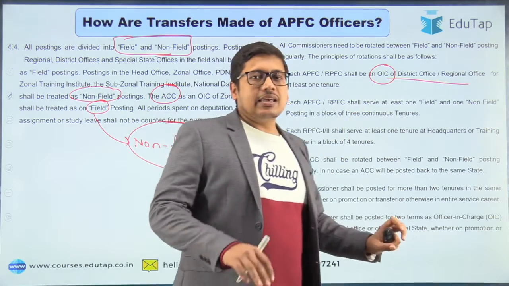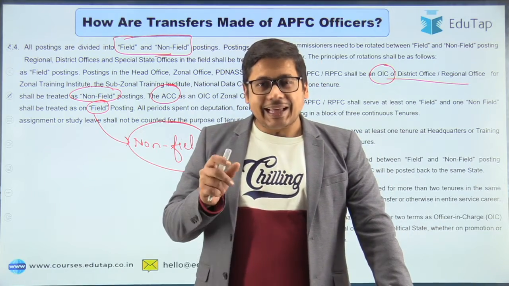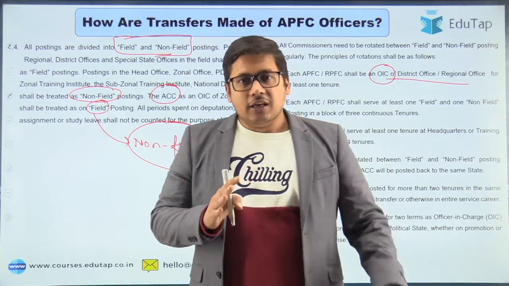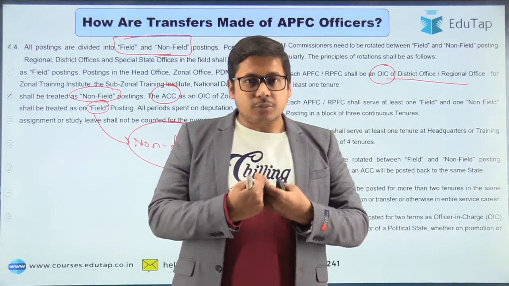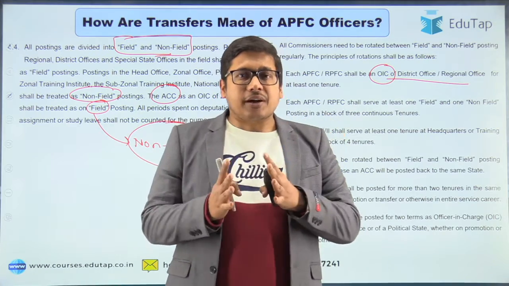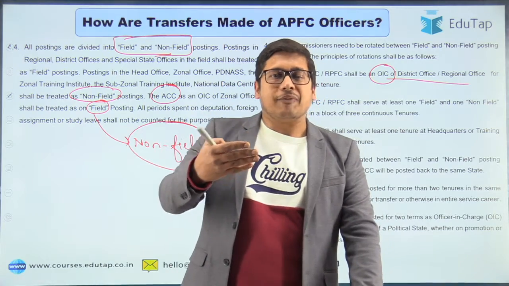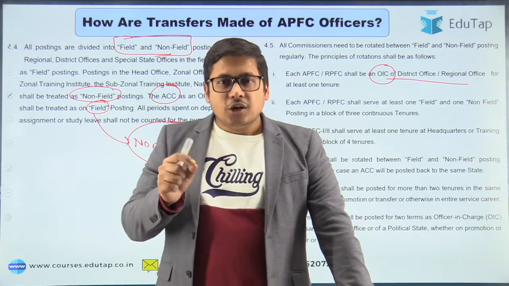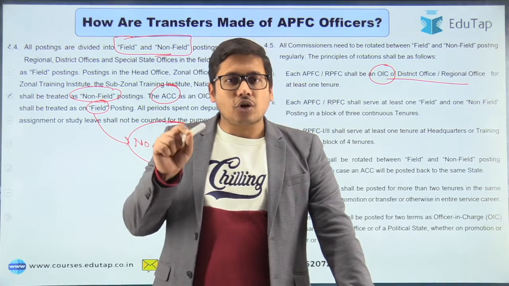So these are basically the various rules or various policies that govern the transfer of the APFC officers. So in a nutshell, I want to tell you that the process of transfers is a very transparent process. All the transfers, basically the annual general transfers, they are made on a very transparent basis. Wherever you are liable to be transferred after completion of a tenure, you are asked to give your recommendations. Where do you want to be transferred? So you're asked for your choices also.